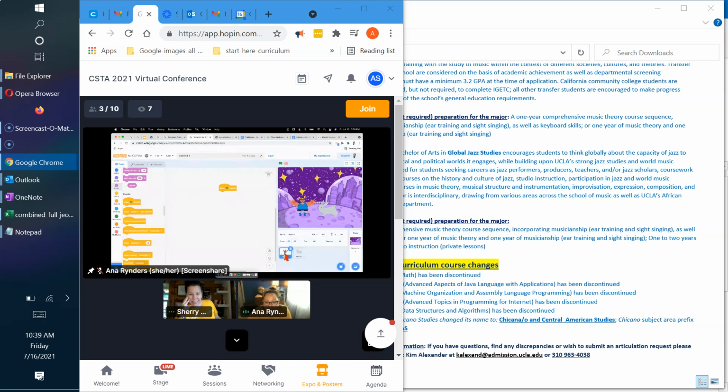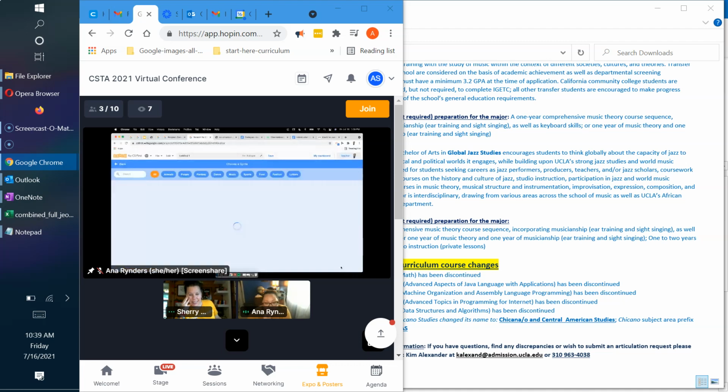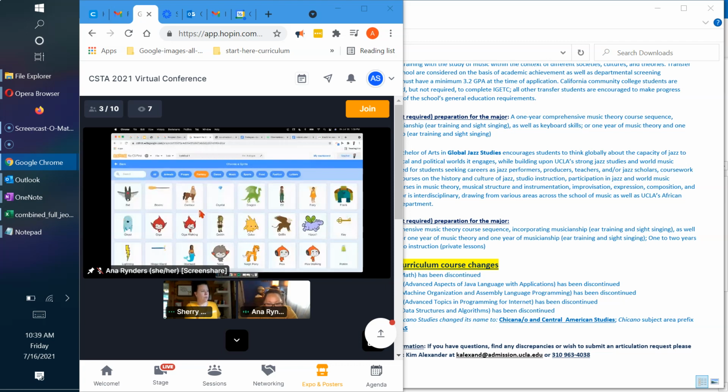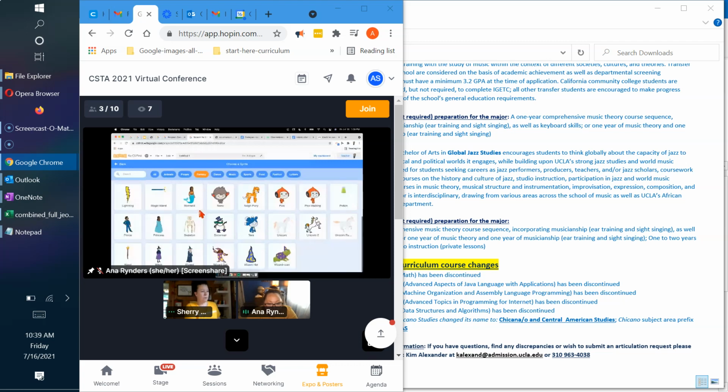If I wanted to change this sprite as well, I should be able to click on it and click that choose a sprite button. Now it's been a minute, so it may not change it. It may just add a new one for me. Let's see. That's great. It's been a minute since I've been in Scratch and playing around as a student. Very similar to the background menu, we've got lots of choices to pick from. I can search by topic here, or click the search and type in what I'm looking for. I've got some space characters, so let me see if I can find some fantasy characters that I could add in and scroll down through.